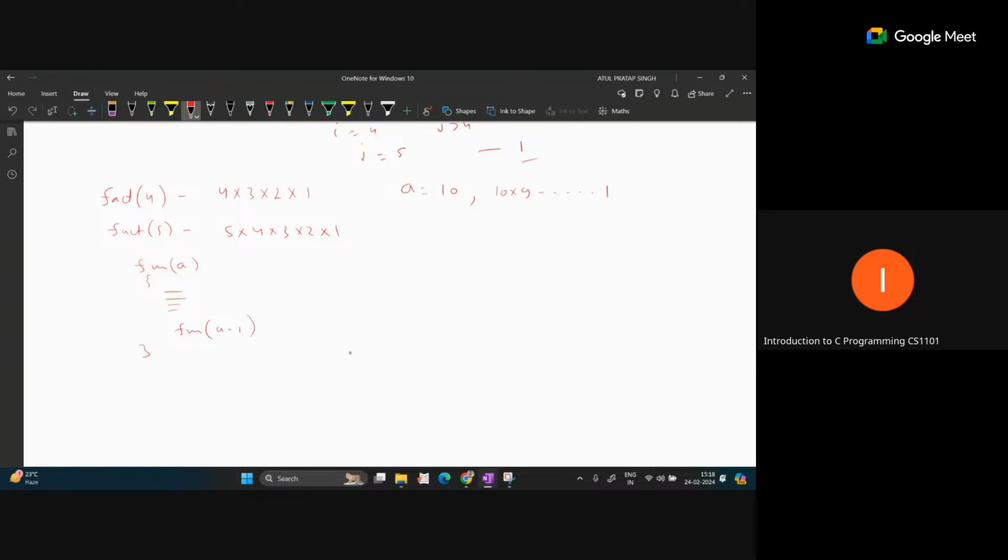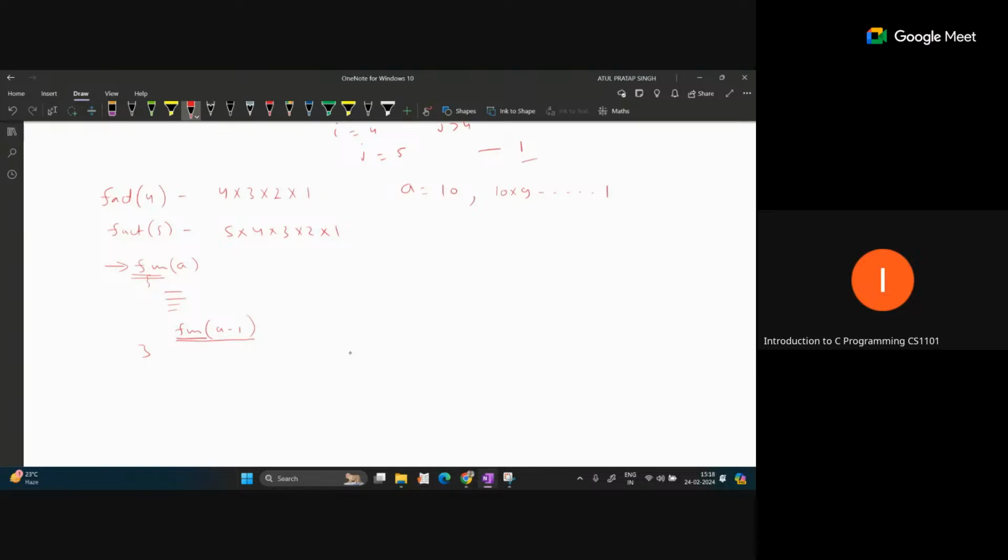So the same function fun is called from inside its own body. This concept is called a recursive function.